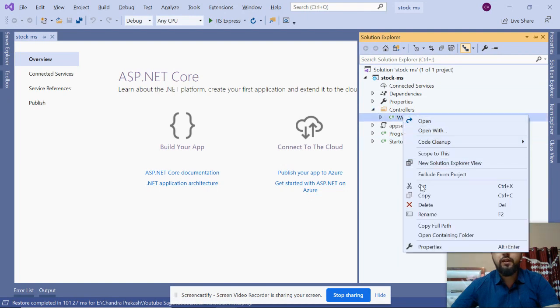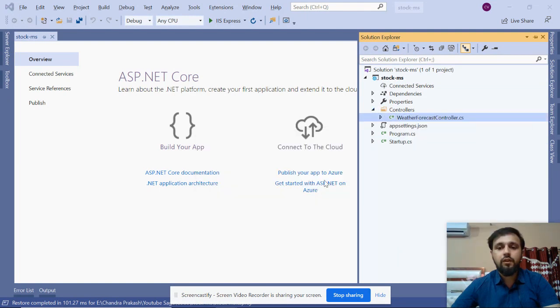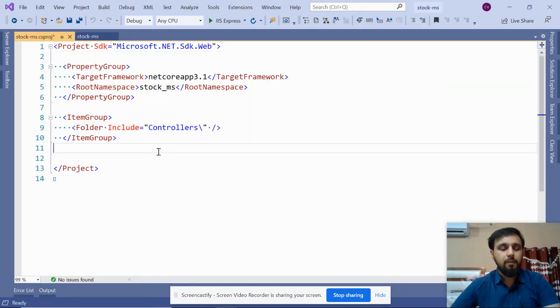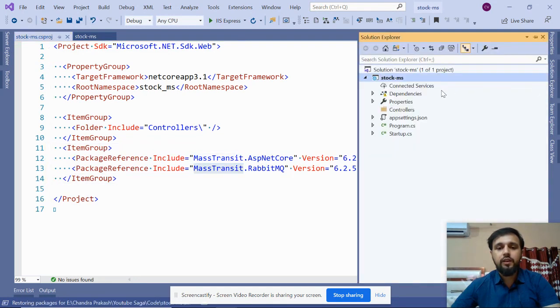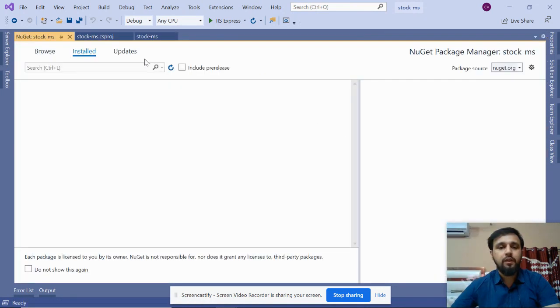Also delete this controller and open this file, edit proj file, and paste your two references, MassTransit and ASP.NET Core RabbitMQ. Now go to your manage NuGet packages and get the reference of both the packages from the local one.